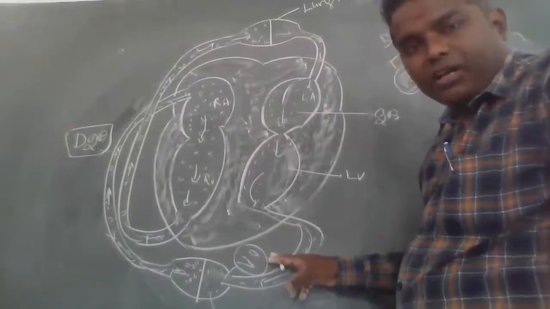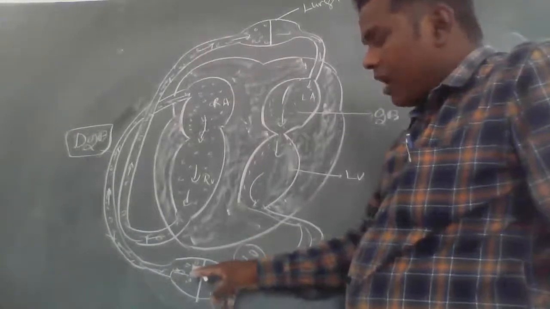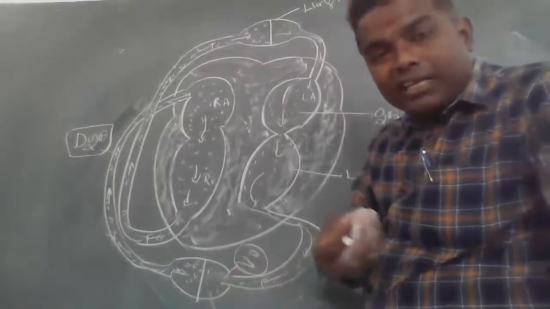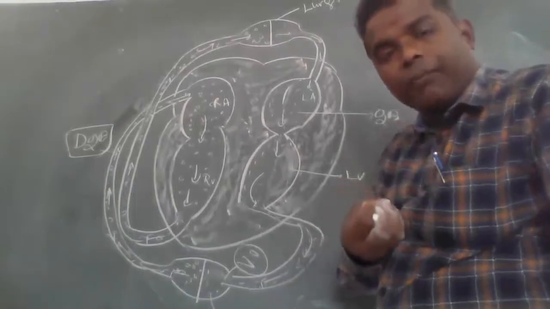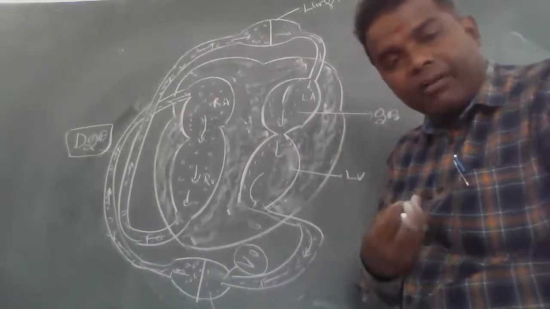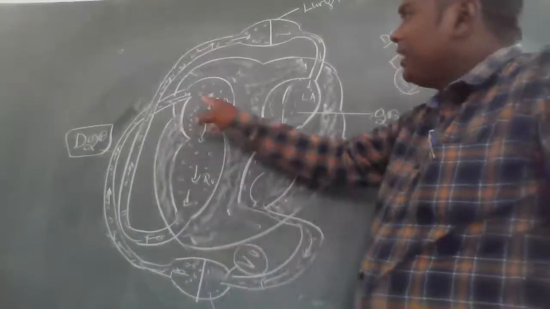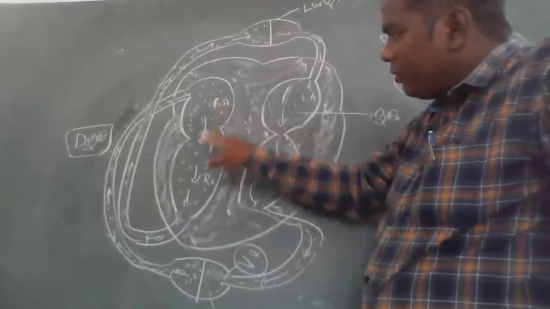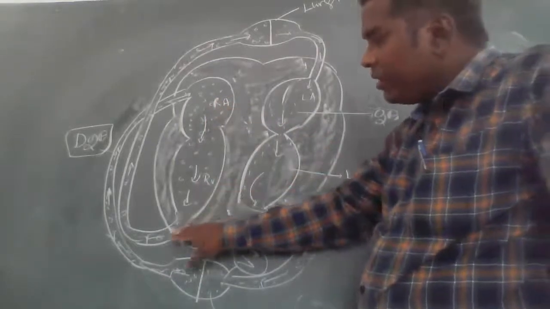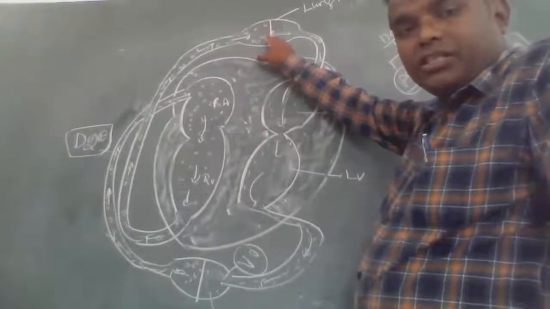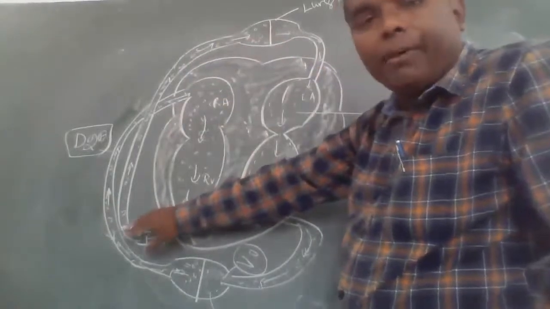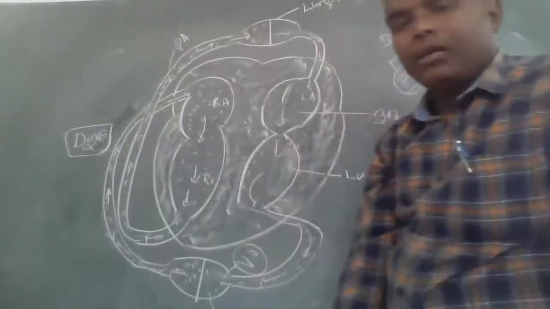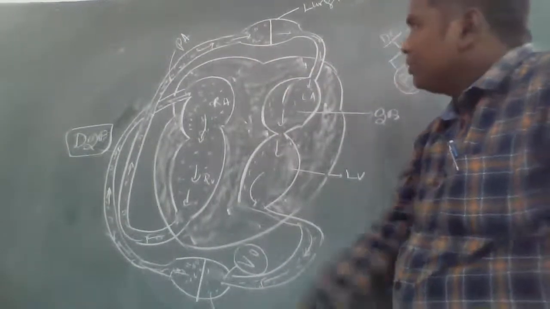For example, deoxygenated blood is collected from various organs through the inferior vena cava and superior vena cava. The blood enters the right auricle. The deoxygenated blood from the right auricle enters the right ventricle and is sent to the lungs through the pulmonary artery. This is called the pulmonary artery.